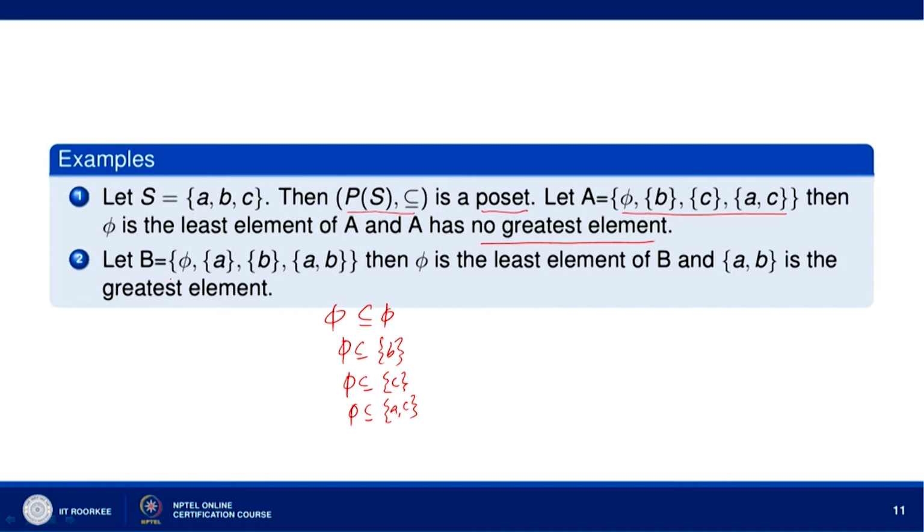Now, if you take the set B to be phi, {a}, {b}, {a, b}, then again phi is the least element of B, and {a, b} is the greatest element, because every element of B is a subset of {a, b}. Phi is a subset of {a, b}, singleton set {a} is a subset of {a, b}, singleton set {b} is a subset of {a, b}, and the set {a, b} is itself a subset of {a, b}. So, this {a, b} is the greatest element.